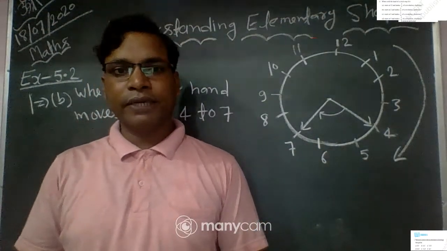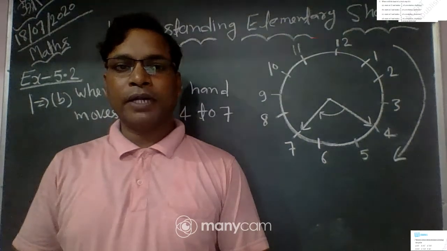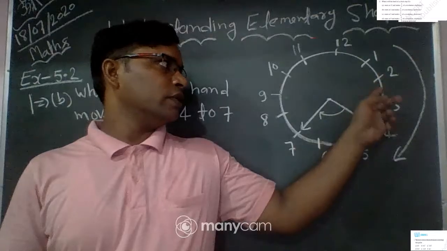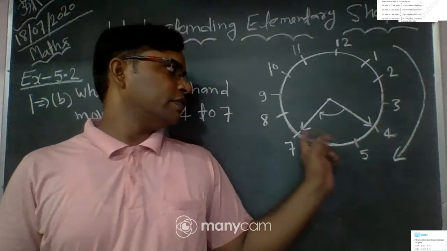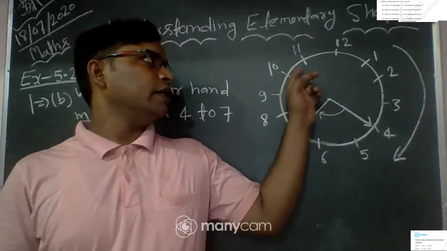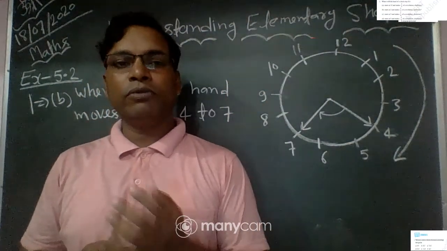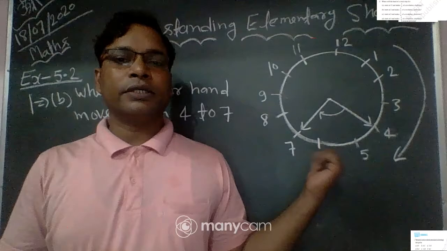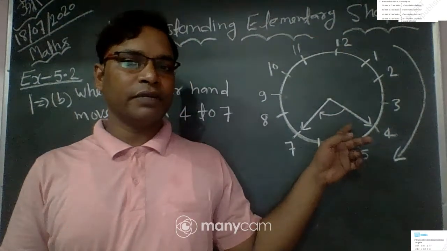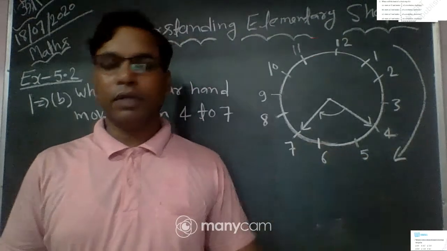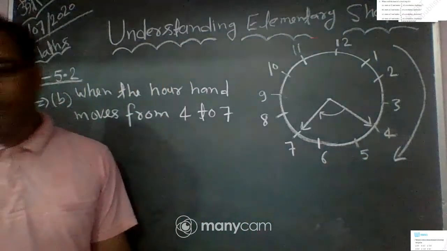So you find the fraction. You know what the fraction is? Fraction is the part by whole. So your whole is 12 hours. You can count 1, 2, 3, 4, 5, 6, 7, 8, 9, 10, 11, 12 hours. In total the hours are 12, and we move only 3 hours, from 4 to 7. You can see in this figure, from 4 to 7 you move 3 hours.